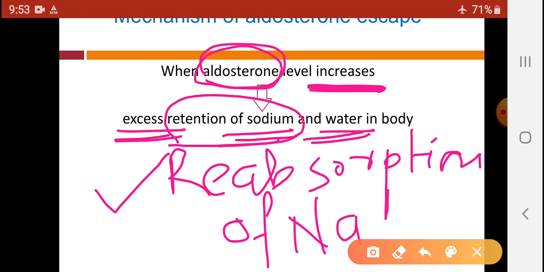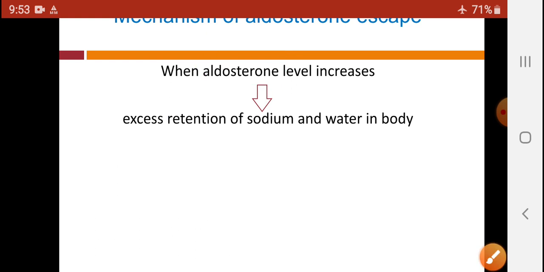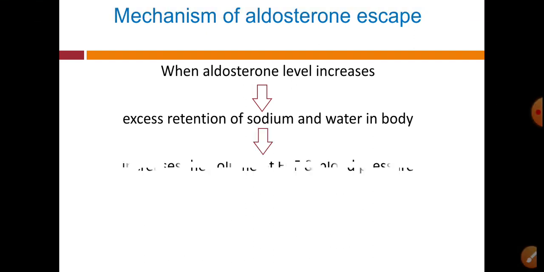So let us see this flow chart. When aldosterone level increases, what will happen? Excess retention of sodium as well as water in our body, that means reabsorption of sodium as well as water. Then it causes the volume of ECF to increase, and also our blood pressure.